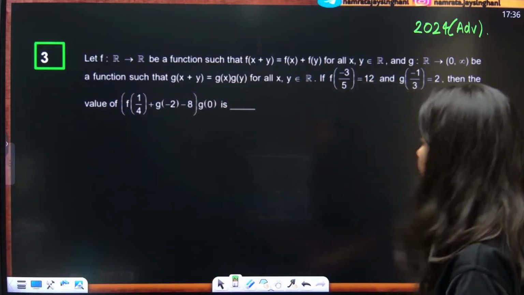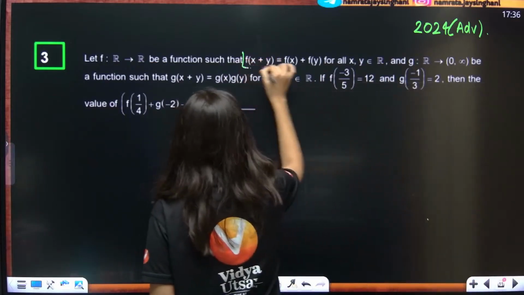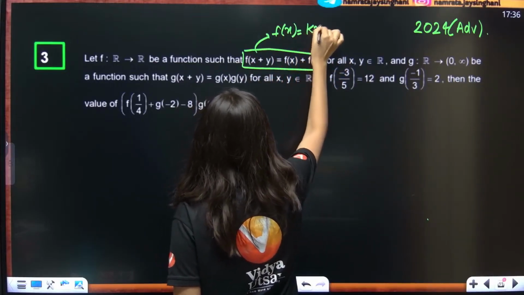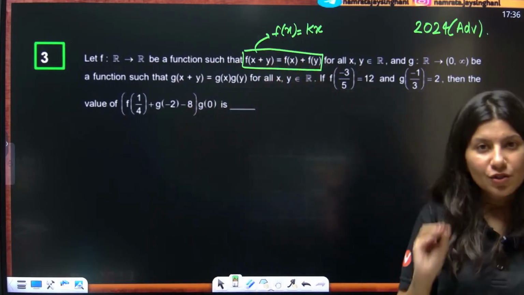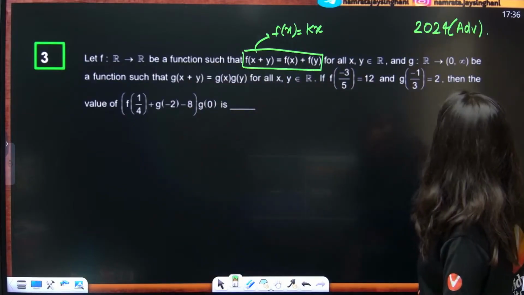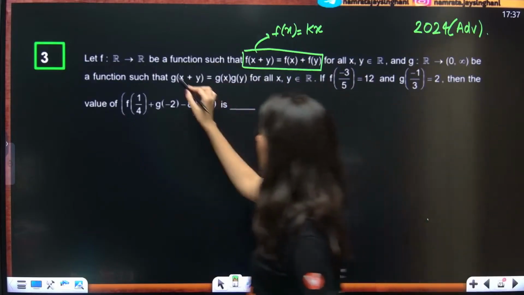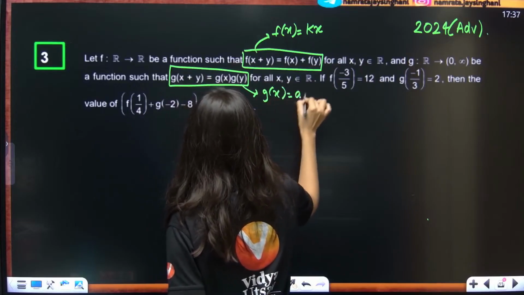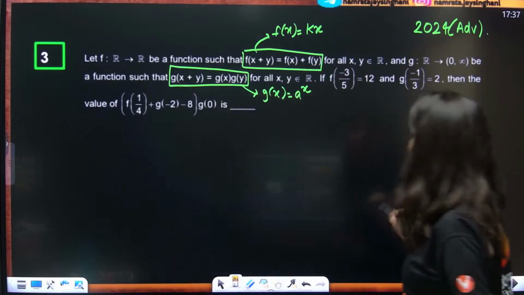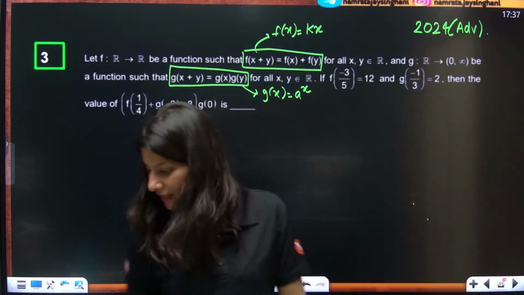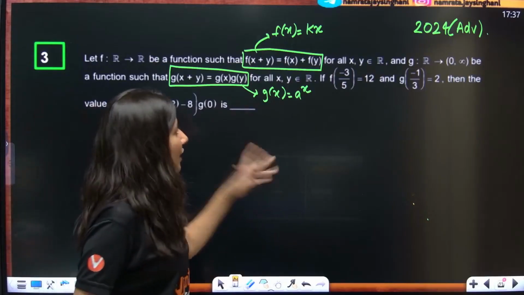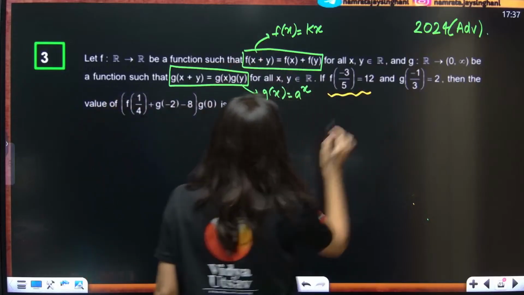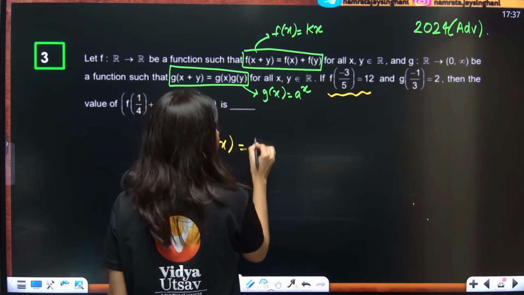All right. So this functional equation refers to a function which is f(x) equals kx. Only the functional equation knowledge should be there for you. And if I talk about this functional equation, this refers to g(x) equals a power x. Are you getting my point? Okay. So now you have f(x) equals kx.